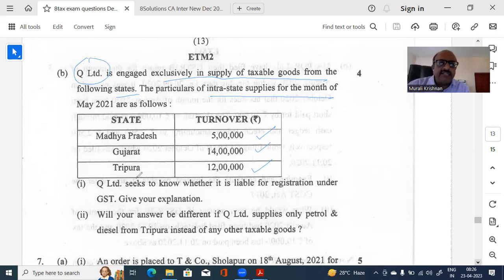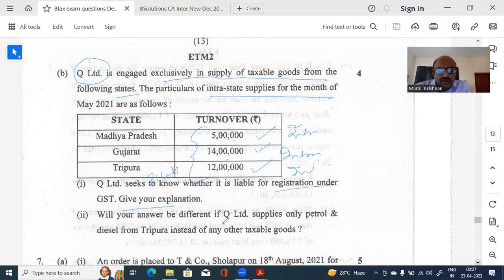He is in 3 states and everything is intrastate. Now, what is the total amount? 5 plus 4, 19, I think 31 lakhs. Right? Now, with 31 lakhs, whether it needs to take registration is the question, and give explanation.